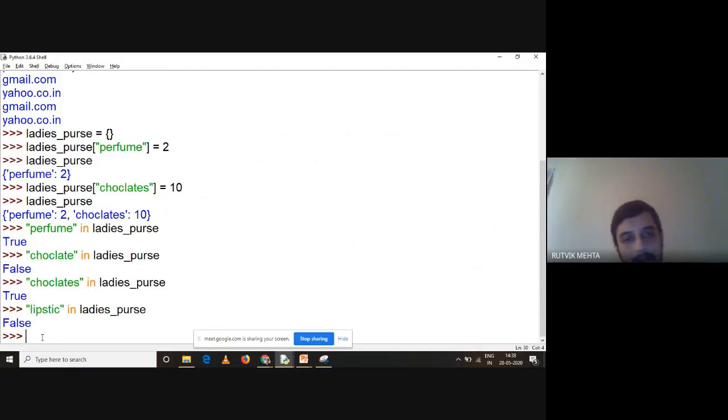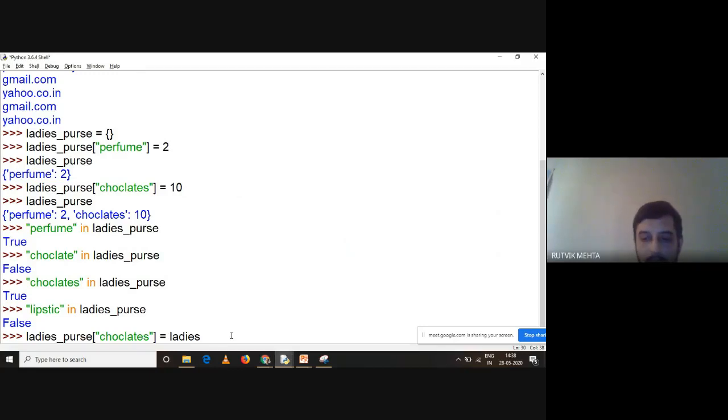Say for example, now I have bought 10 more chocolates, right? And I want to add that in ladies purse, right? So how can I add it? Understand this. So ladies purse, and this is how you fetch or assign the value to a key. So we have a key called chocolates, right? Is equal to ladies purse, into the bracket, chocolates, and now I have bought 10 more. So I'm saying plus 10.